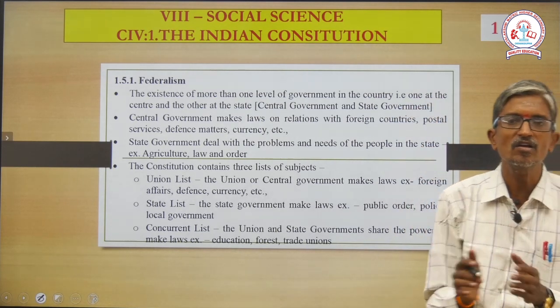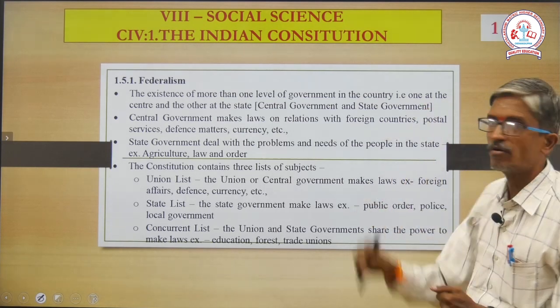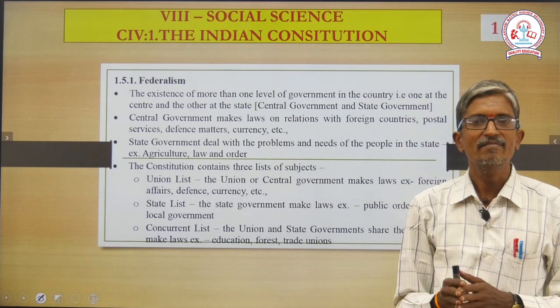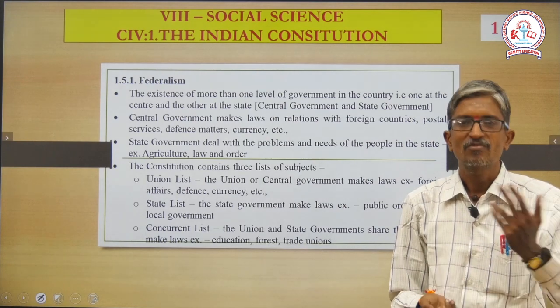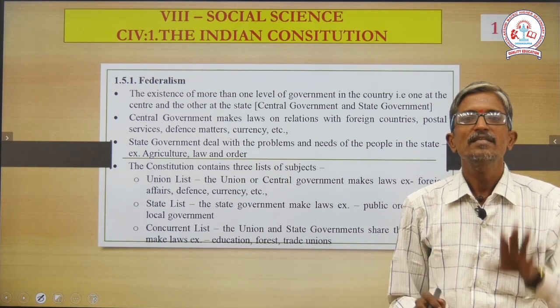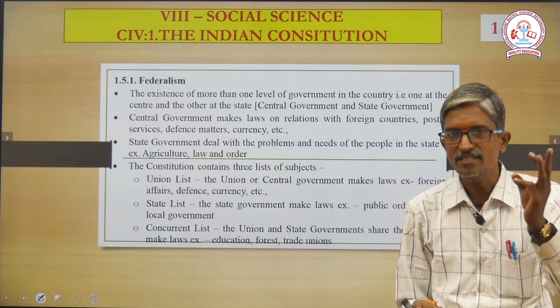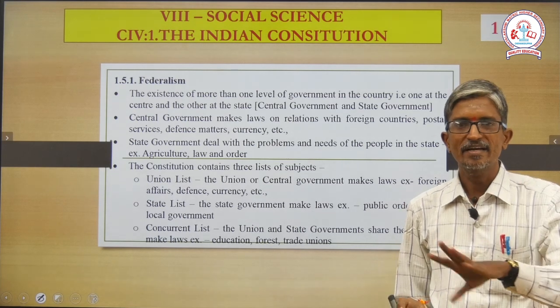Next, concurrent list, common concurrent list. The union and state government share the power. Where are they sharing the power? In making laws. Example, education, forest and trade union. It is sharing especially in 3 units. Number 1 is education, number 2 forest and number 3 trade union.